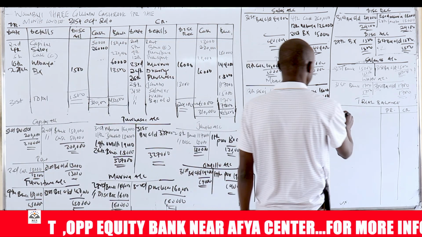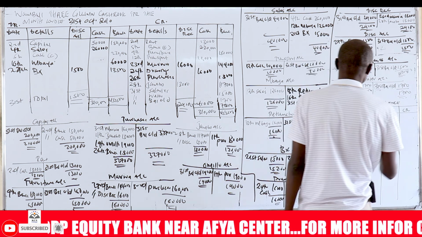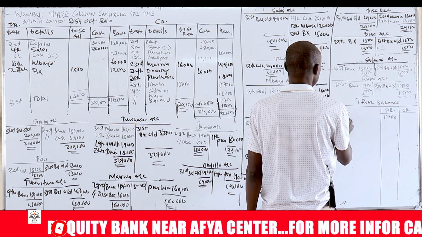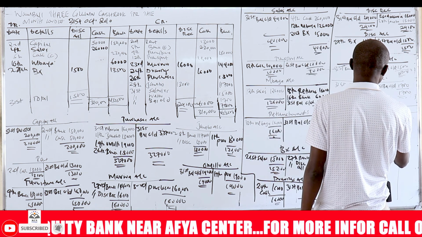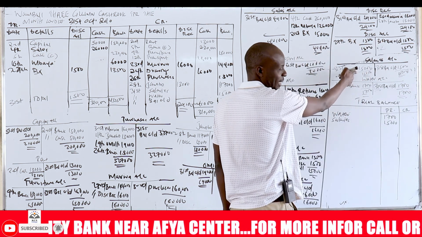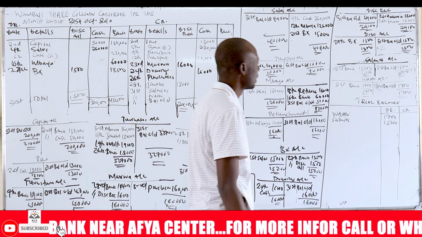Now here we have water, for example. Water is a debit balance of 1,700. You write it here. We have salaries. Salaries is a debit balance of 15,000. The debit side was the greater side, so the balance is indicated on the other side, but it's a debit balance. So you write there 15,000.